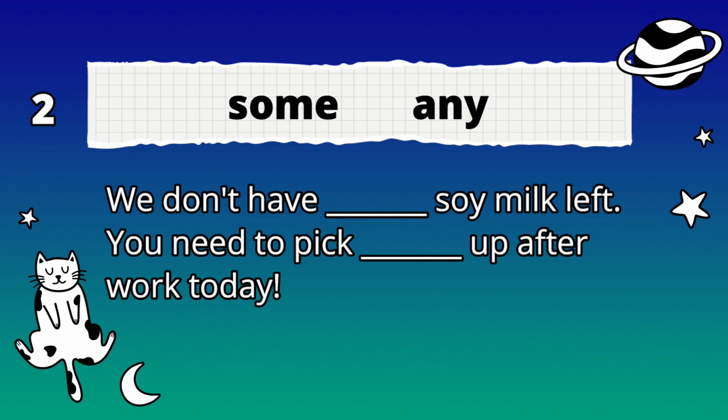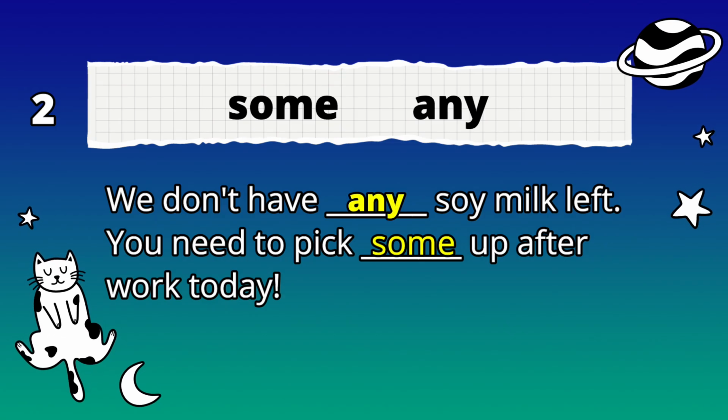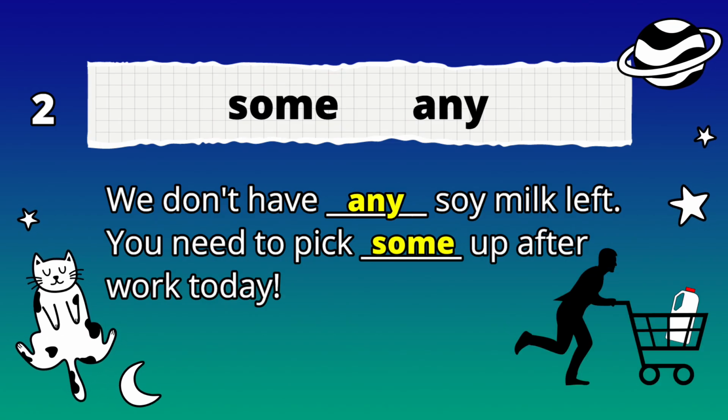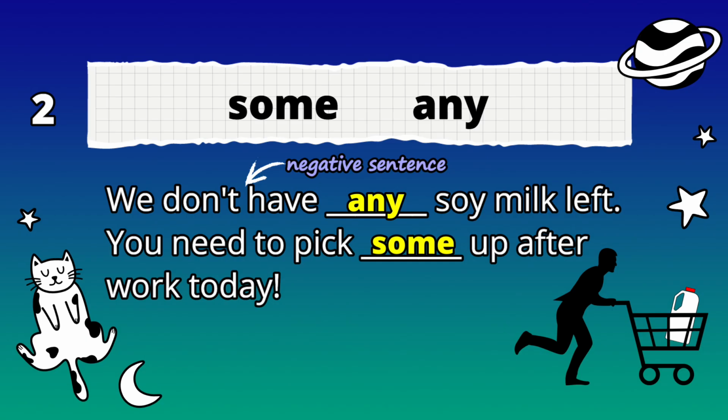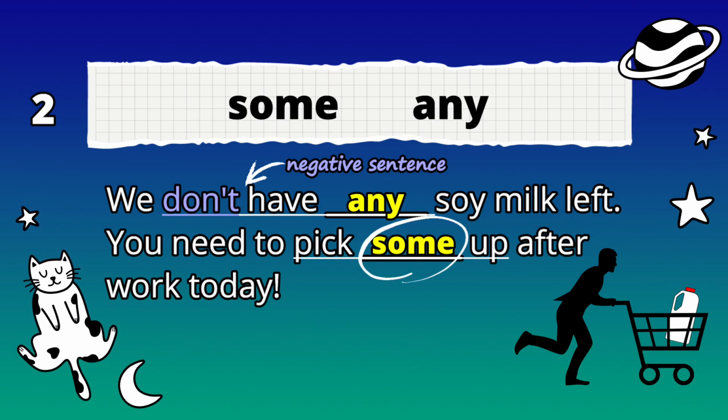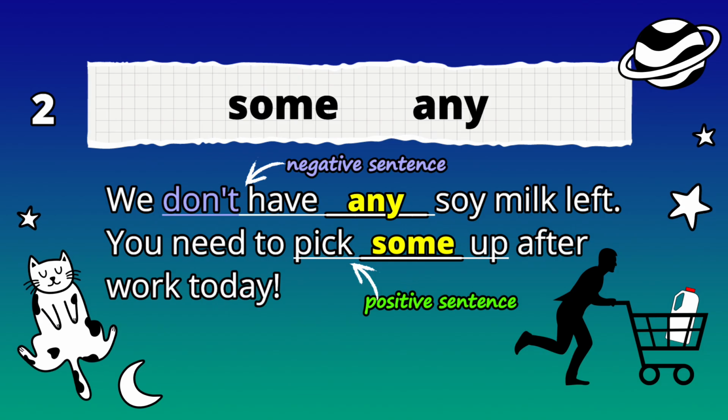And the answers are any and some. We don't have any soy milk left. You need to pick some up after work today. All right. So now we see in the first part, it's a negative. We don't have any, right? There isn't any milk, right? So you need to pick some up. We're going to get something, right? It's a positive. So this is why we use some, right? In a positive sense. And we use any, like the first sentence, in a negative. We don't have any soy milk. Got it? All right. Now for number three.